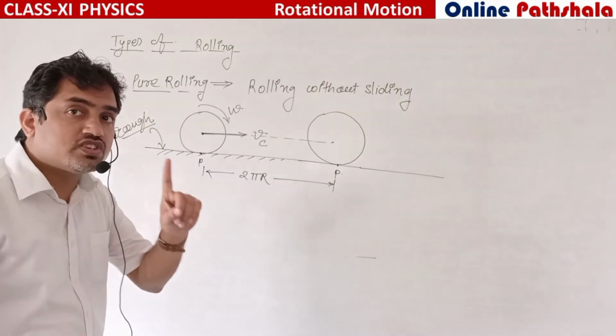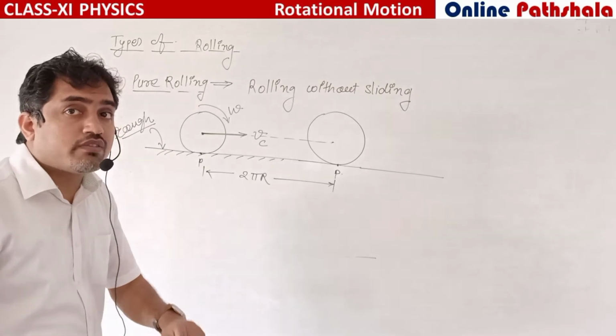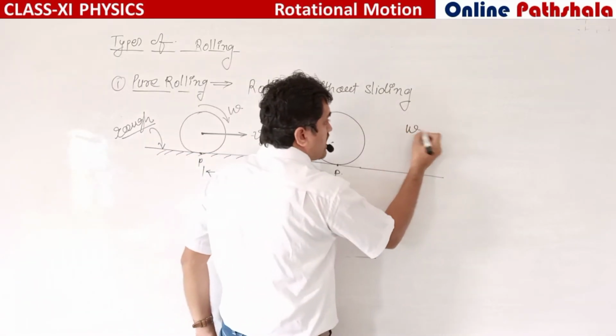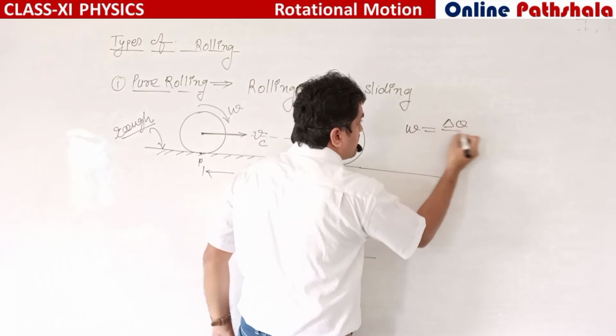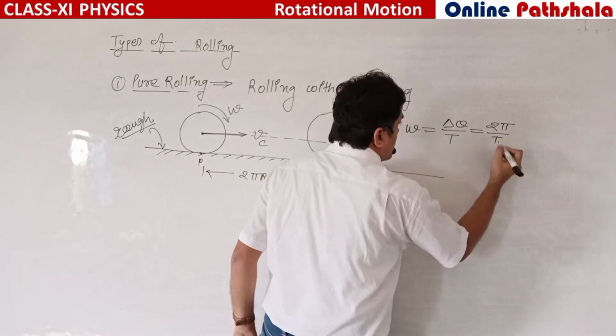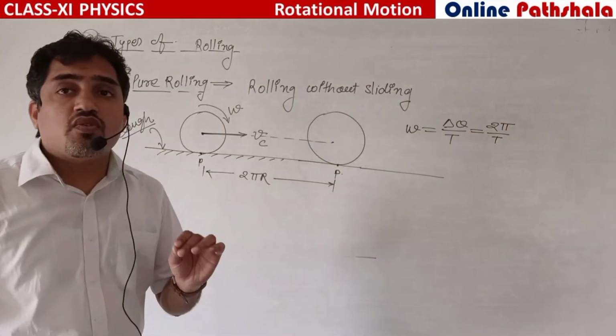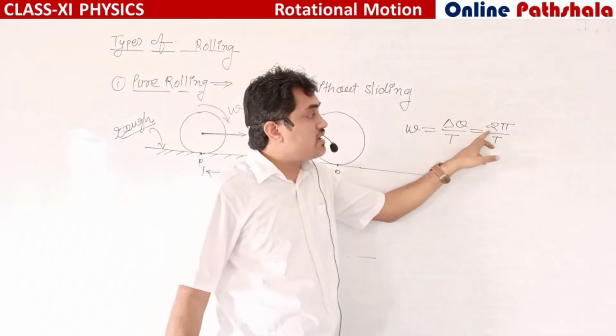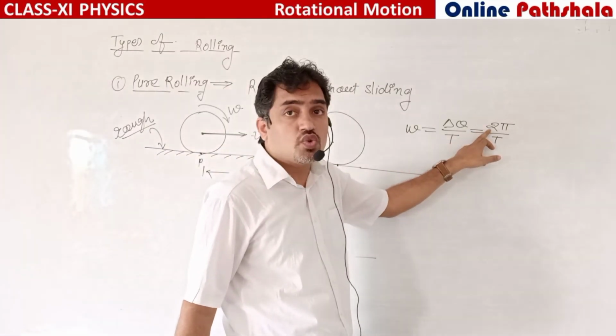And after completion of one rotation, what will be the angular displacement? Omega is equal to delta theta divided by t. In one complete circle the rotational displacement is 2 pi.